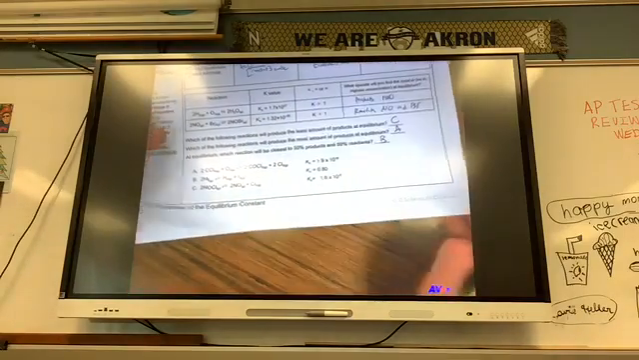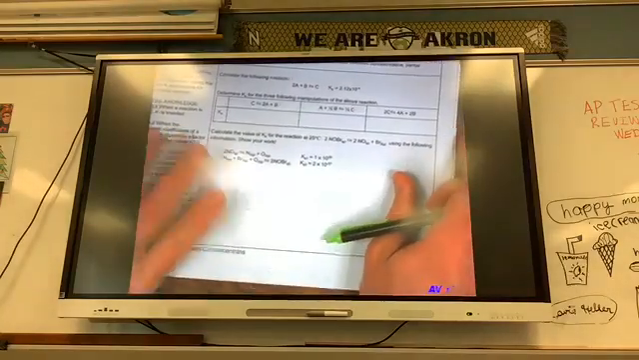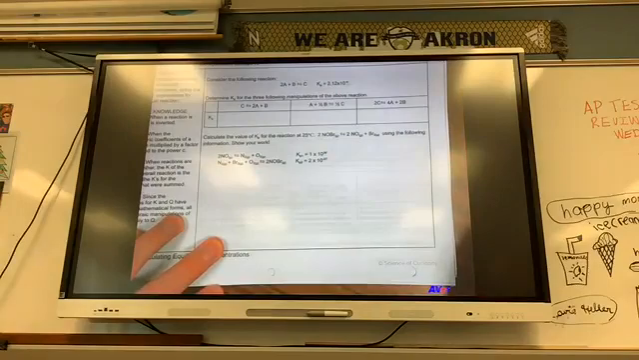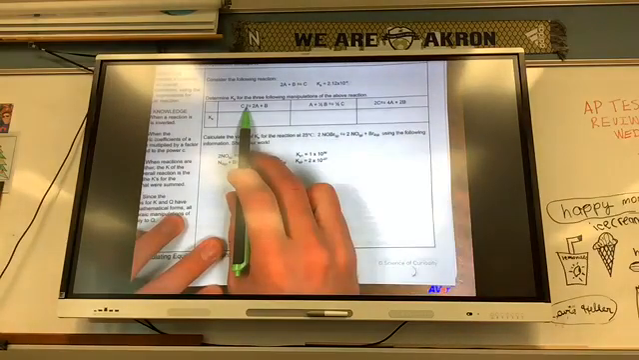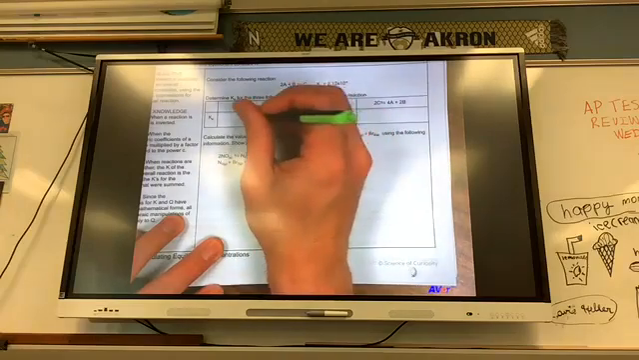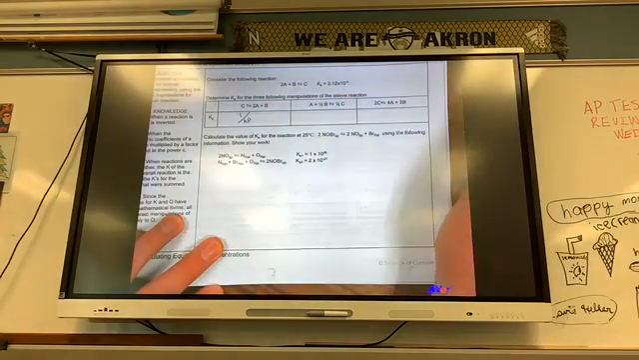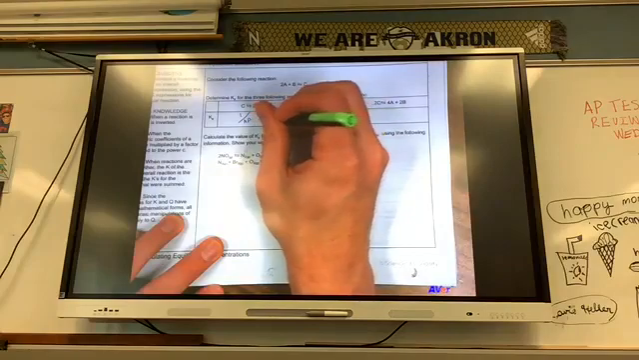Okay. Flipping it. Consider the following reaction. Determine Kp for the 3 following manipulations of the above reaction. Okay, so this one I have flipped it. So it's going to be 1 over Kp. So 1 divided by this, which is going to equal 4.55 times 10 to the third.